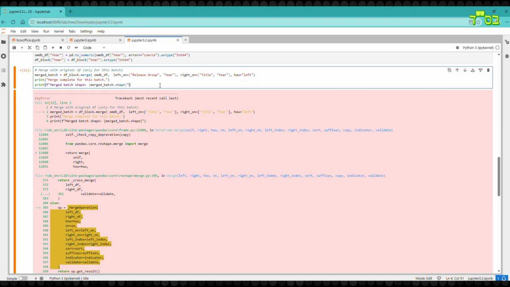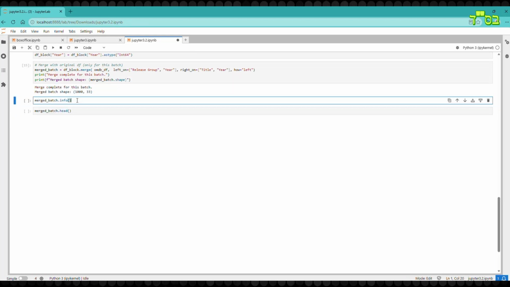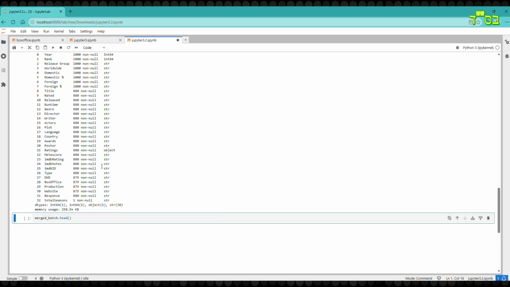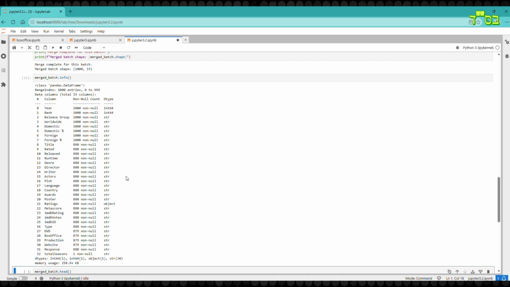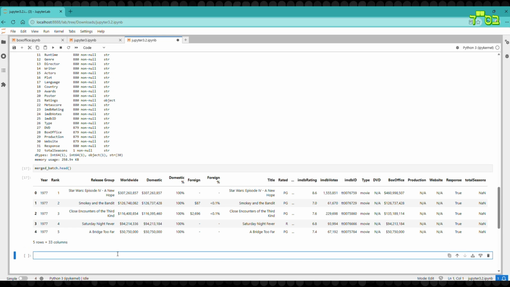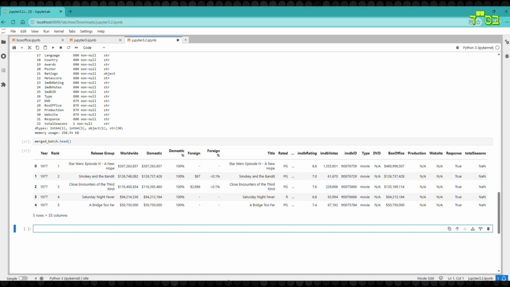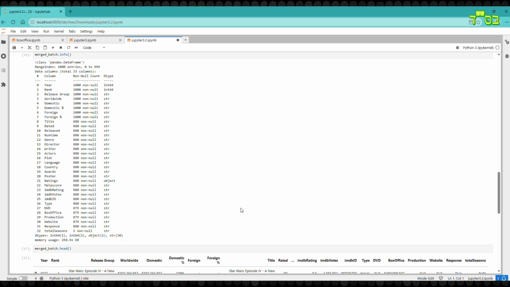Once the minor issue of column titles not matching was fixed, the script was able to run to completion. The .info function shows that there are 1,000 records in this dataset and most of the columns are filled with values. The .head function gives a glimpse of the top 5 records from our dataset.